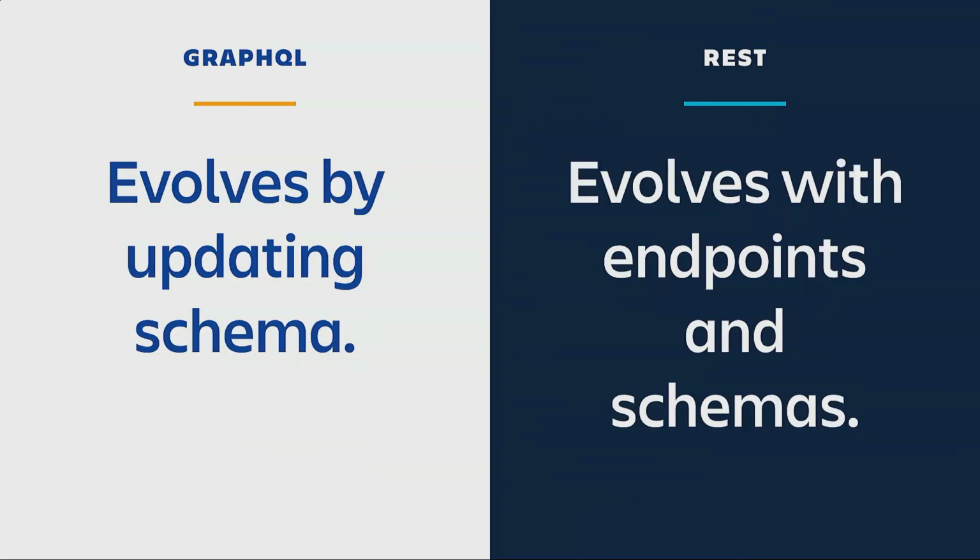And finally, GraphQL's way of evolving is by updating the schema and introducing new types and methods into that schema, whereas in REST, along with schema updates, you might want to introduce new URL paths and new addresses for your new features and use cases. All right, let me show you how the new Activity API looks.